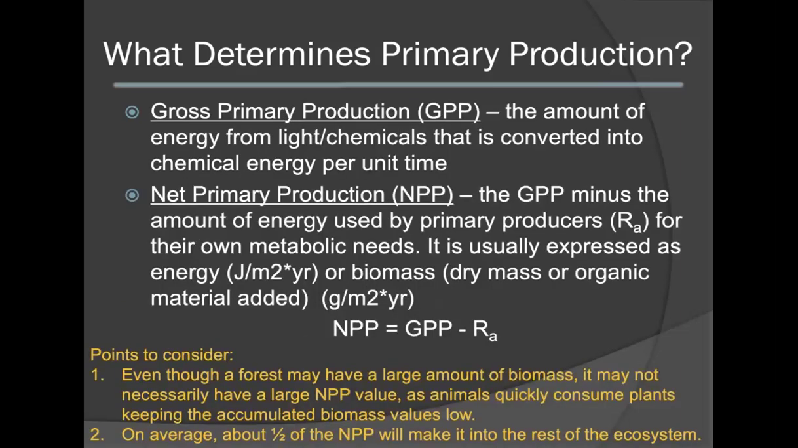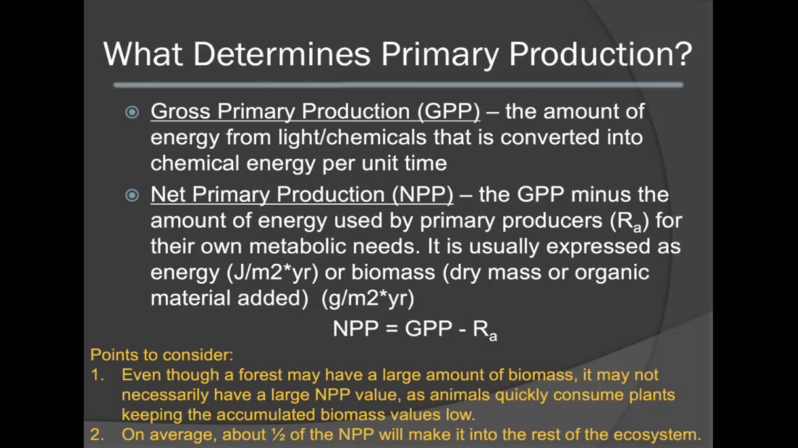We are now going to focus on primary production. Primary production can be estimated by calculating the gross primary production or GPP value or the net primary production value or NPP. GPP is considered to be the amount of energy from light or chemicals that is converted into chemical energy per a specific unit of time.